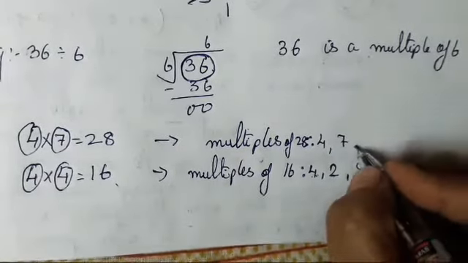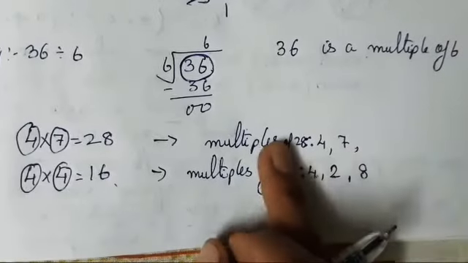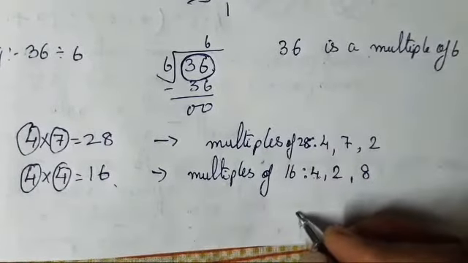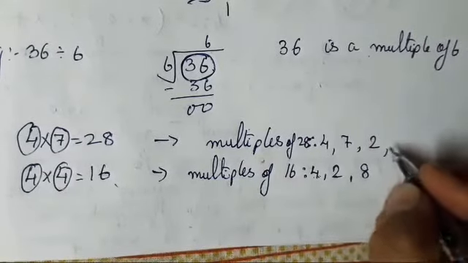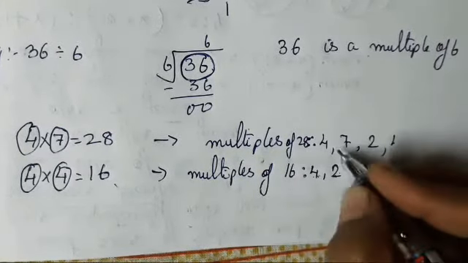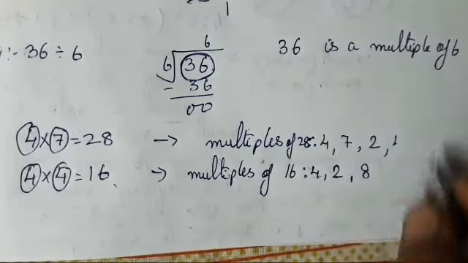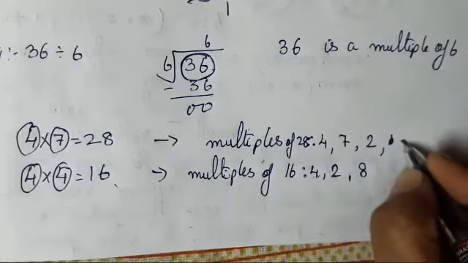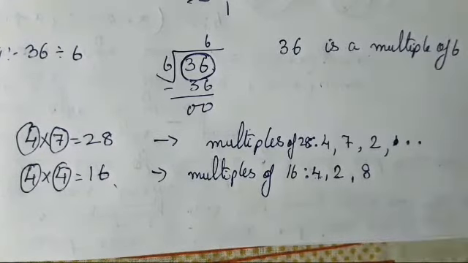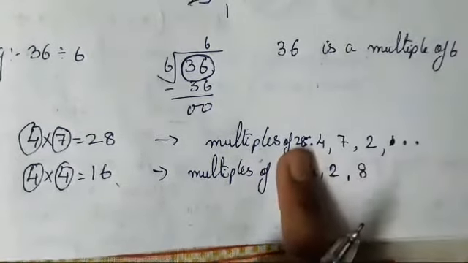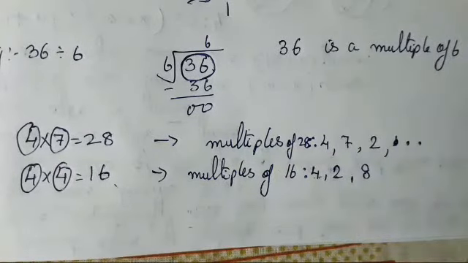You all have to just write the table in which that number is coming. Like 28, it is coming in the table of 2 also. Then in 4's table it's coming, 4 7s are 28, 7 4s are 28, and the rest of the tables in which 28 is coming, you all have to write them. Got it, children? So those numbers are said to be the multiples of 28.